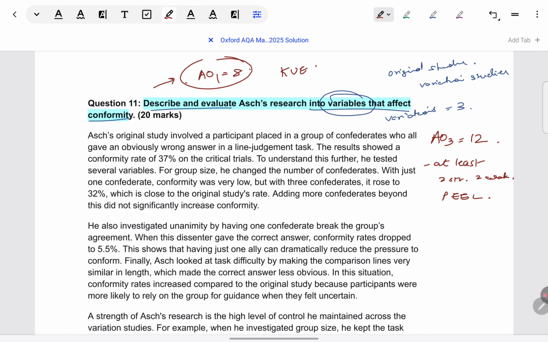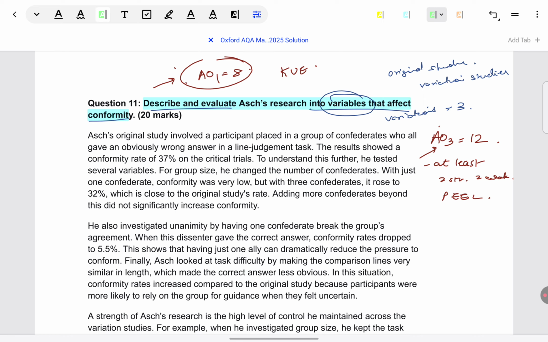So, like I told you, the focus in AO1 has to be on variations. In AO3, also the focus has to be on variations. In neither of them, neither AO1 nor AO3, can you shift the focus to the original study. This is all time permits me to tell you in general. Now, with the help of the model answer, I will explain to you everything.